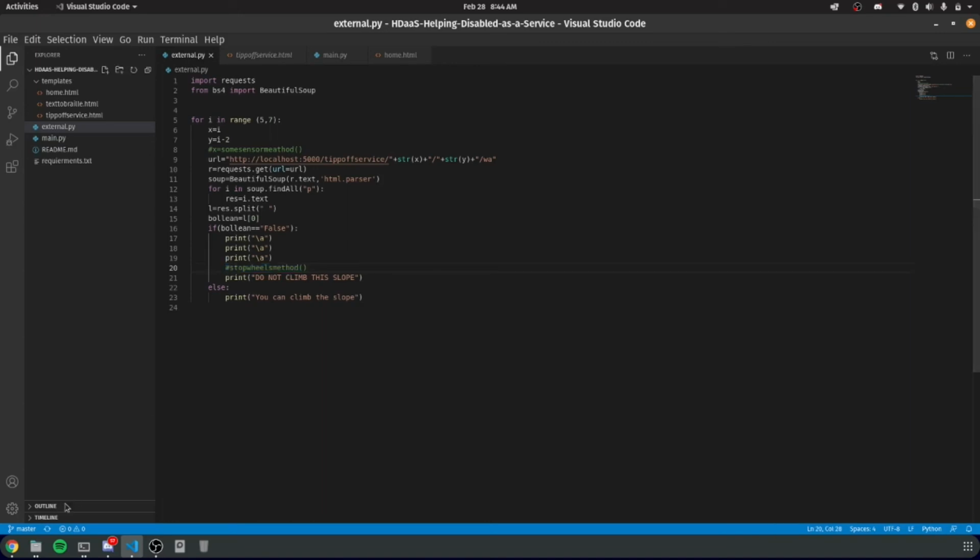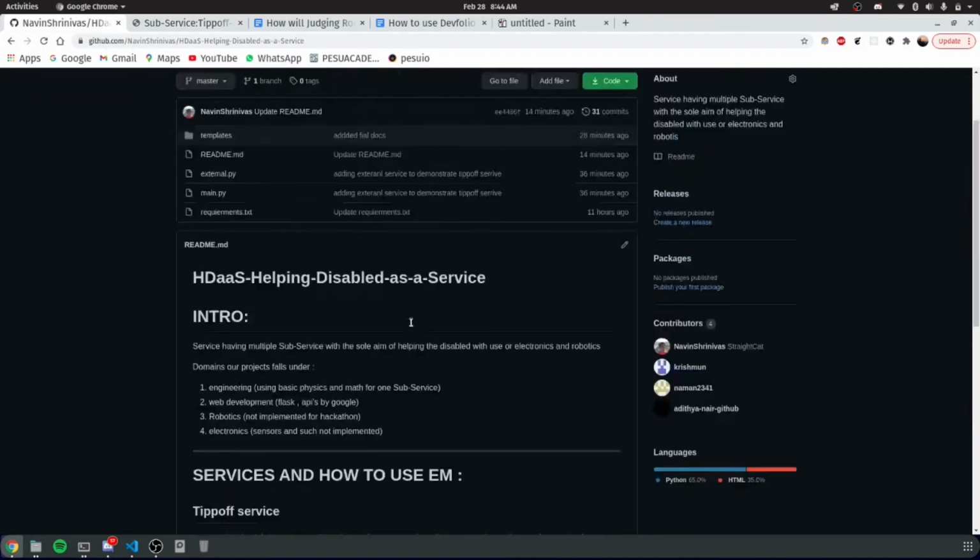As I said before, we have not implemented any of the sensors or the robotics. With that, I'll be concluding this project.